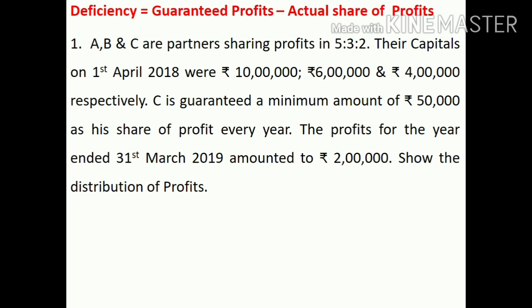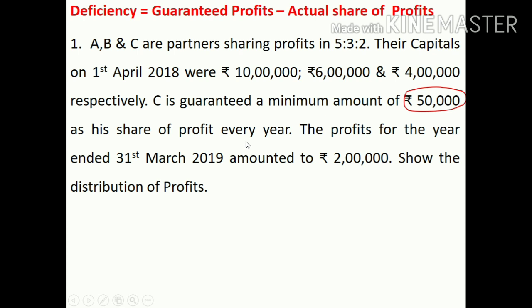The profits for the year ended 31st March 2019 amounted to rupees 2 lakh. You are required to show the distribution of profits. The main point: C is guaranteed a minimum amount of rupees 50,000 as his share of profit every year.